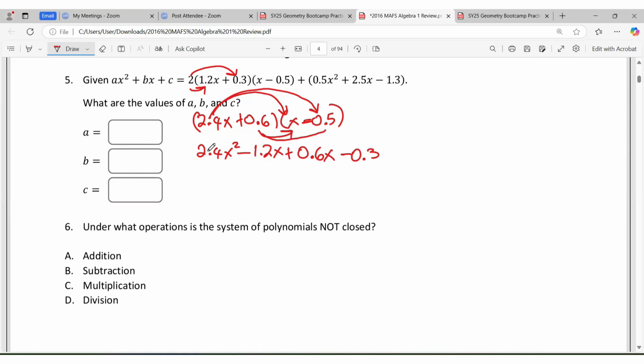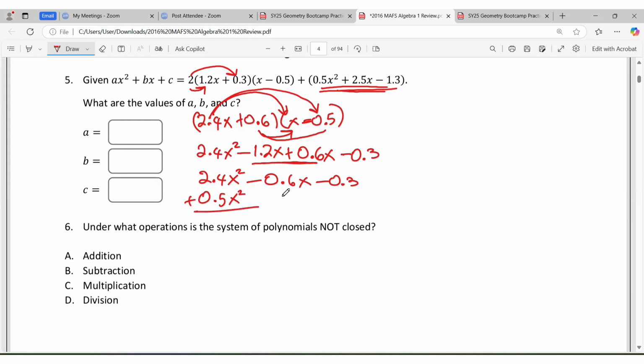We're still putting together before we link these. So let us simplify this. We do have 2.4x squared. When these combine, I'm going to get a negative 0.6x. So that's negative 1.2x plus 0.6x. And then I'm having a 0.3. I'm going to put these now at the appropriate place. So we have a 0.5x squared.